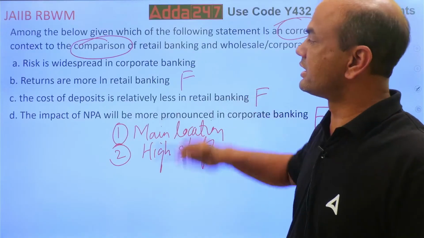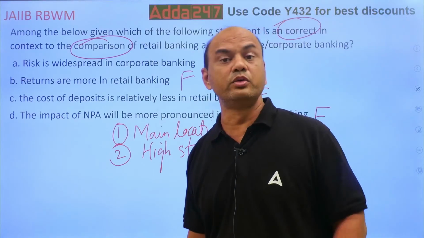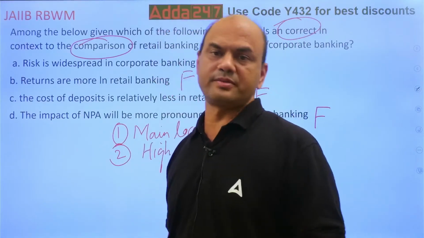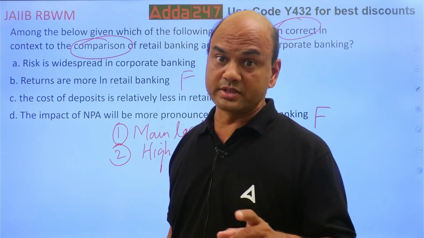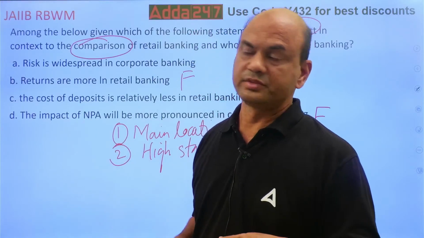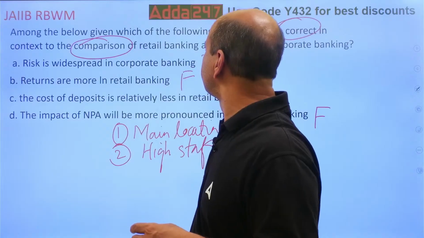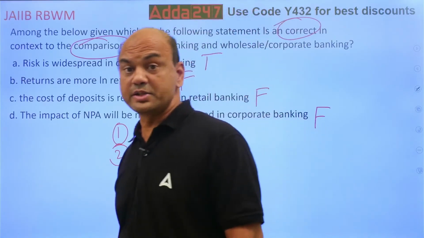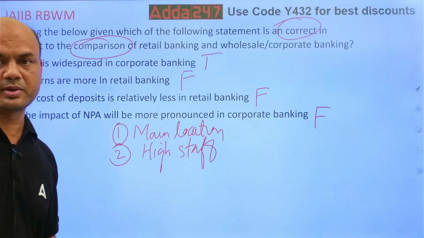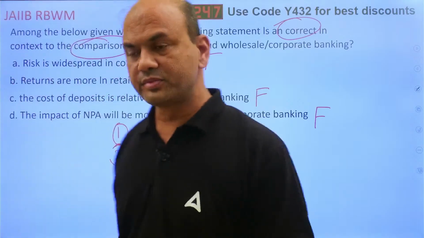And this is right: risk is widespread in corporate banking, huge. See, corporate banking is a major source of risk. Kindly note this, it is a major source of risk to the entire bank. So this will be true. Why? Because who is the source? That's important. The source is corporate banking. Got it? Clear?